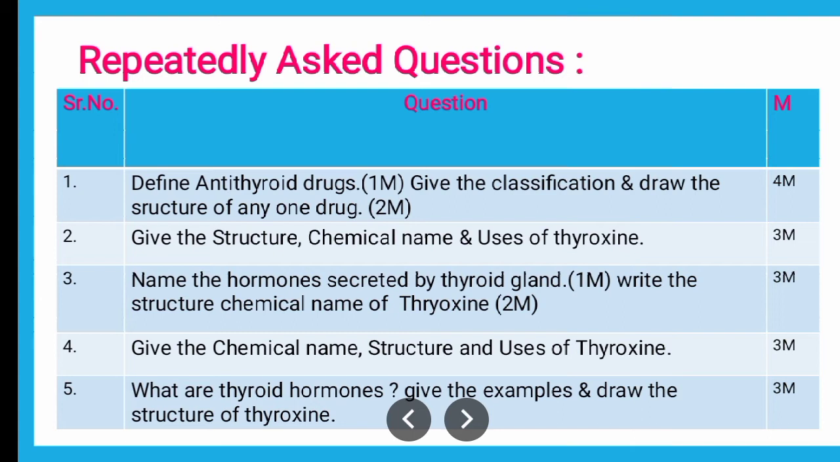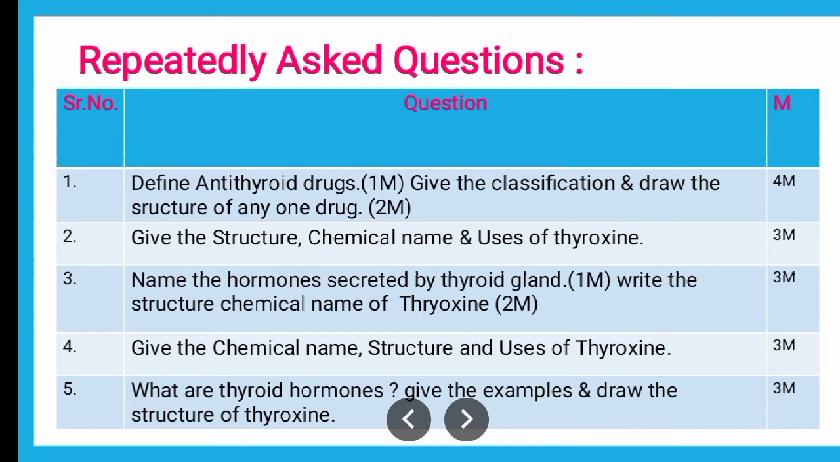They might ask you about the official preparations, even a complete note. 1 mark MCQs are also possible, wherein they might ask you the identification of structure, or they might give you the name and tell you to identify the IUPAC name for that particular drug or that particular hormone, say for thyroxine. Then the next question is, give the chemical name, structure and uses of thyroxine.